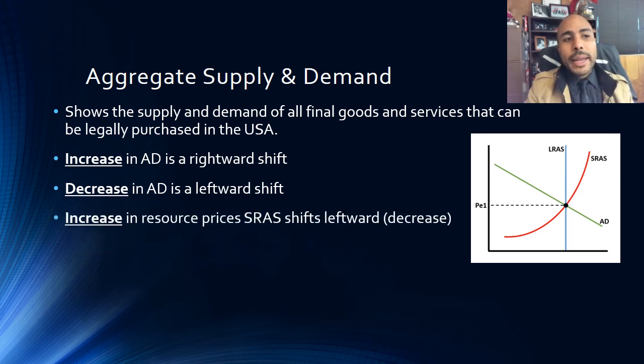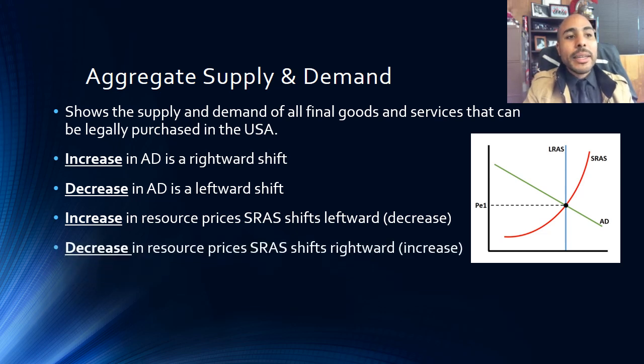Now, an increase in the price of resources would cause our short-run aggregate supply to shift leftward. That's a decrease of short-run aggregate supply. Whereas a decrease in the price of resources will cause our short-run aggregate supply to shift rightward, which is an increase of short-run aggregate supply. Remember that when these shifts occur, it's going to cause a change to price level and output in the economy.